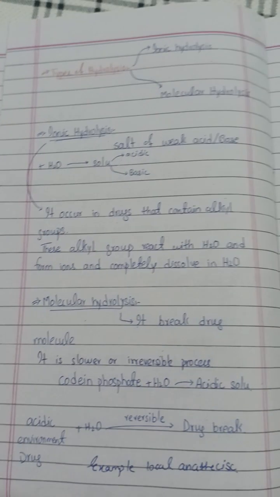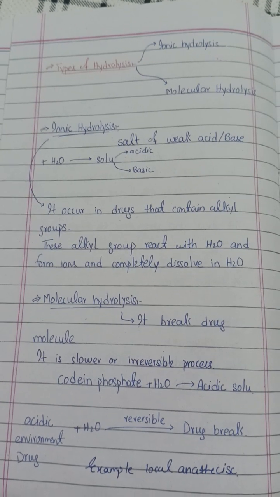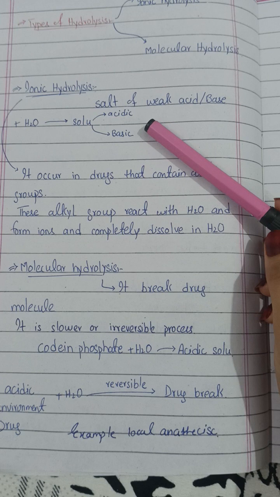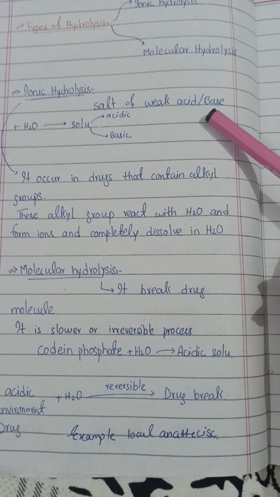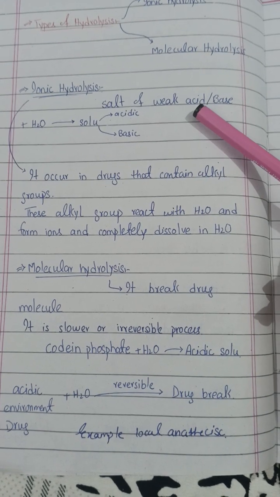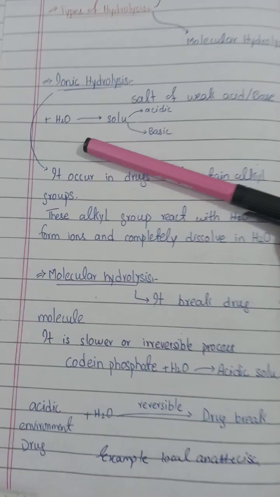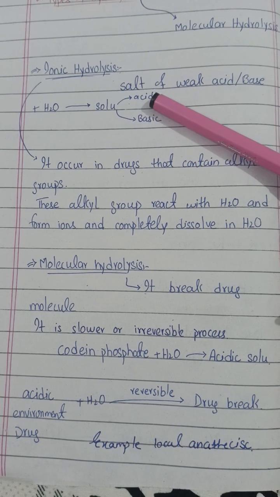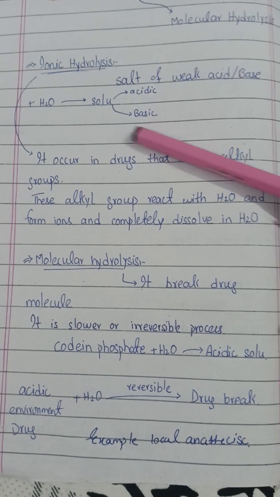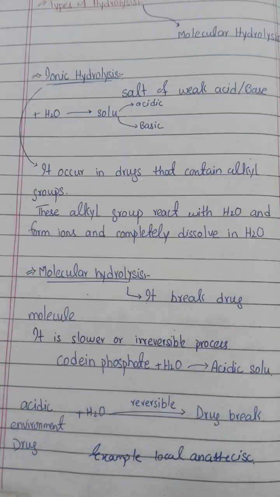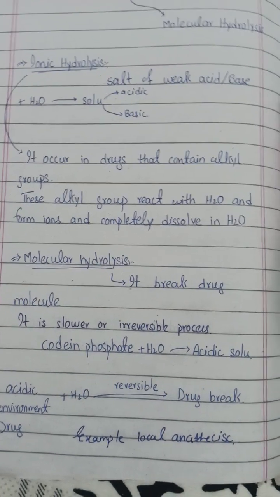Now we are discussing the types of hydrolysis. We have two types: ionic and molecular hydrolysis. As the name indicates, ionic hydrolysis means some ions are produced. We are using the salt of a weak acid and a weak base. Weak acids are very good donors, and weak bases cannot accept. So when they react with water, the solution formed can be acidic in the case of a weak acid and basic in the case of a weak base. So ionic hydrolysis makes the salt acidic or basic.